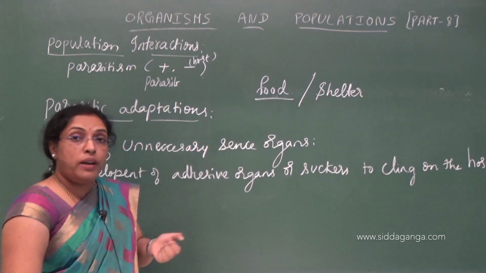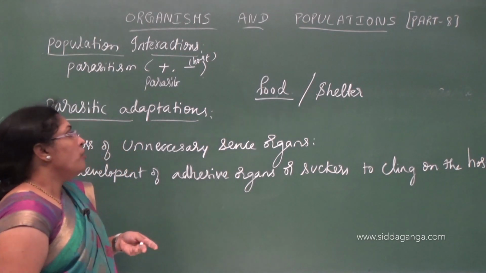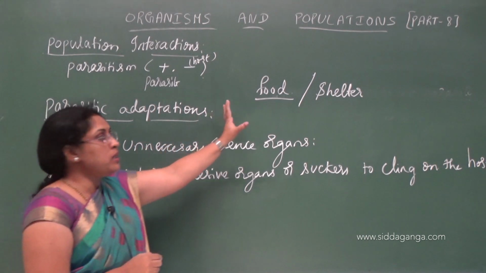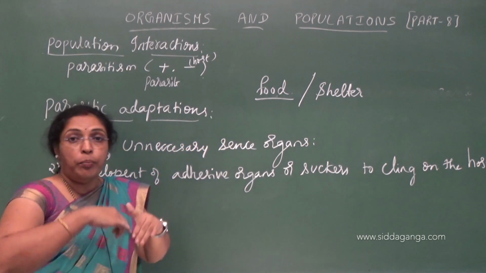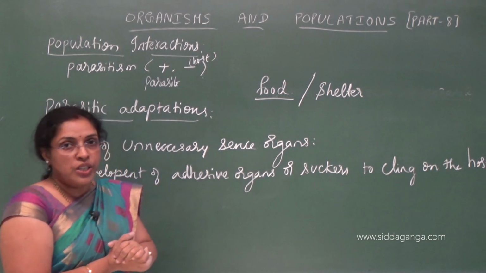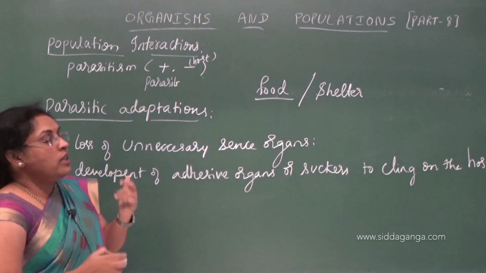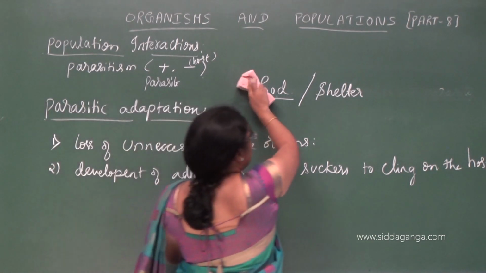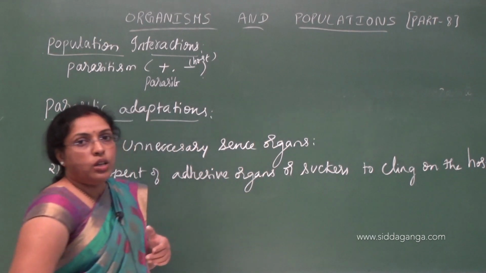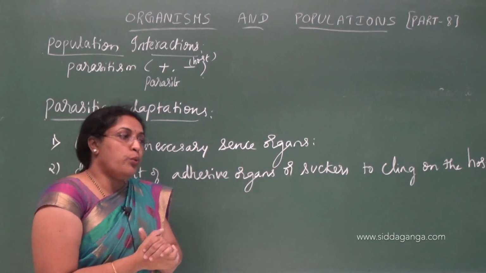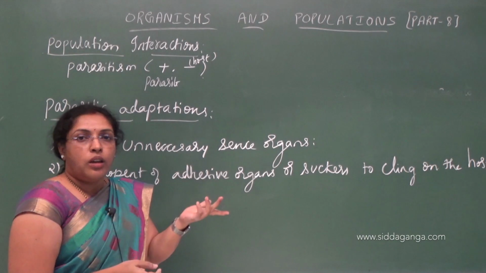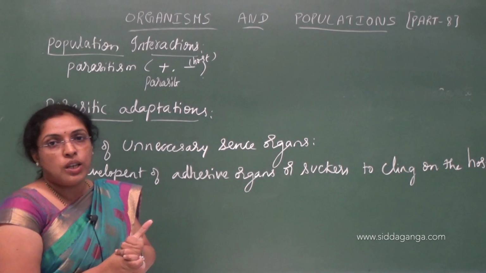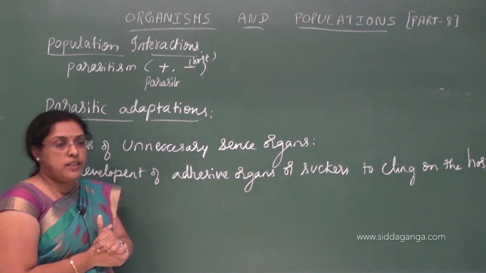So here we will not consider reproduction. In parasitism we consider food and shelter, when they depend on other organisms for nutrition and shelter, that comes under parasitism. In that, nutrition plays a very important role. So when they are not able to find their food and go in search of host organisms for food, that comes under parasites, understood?